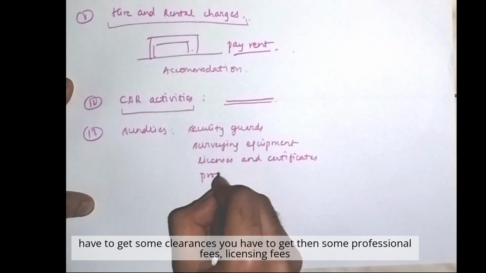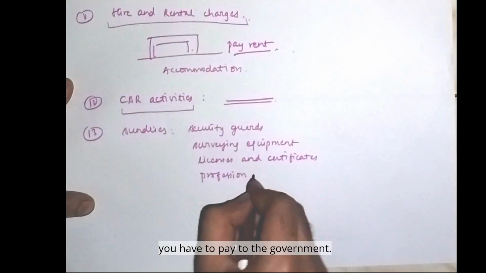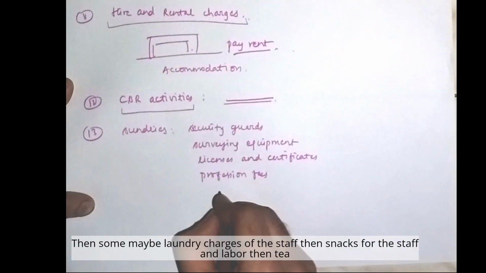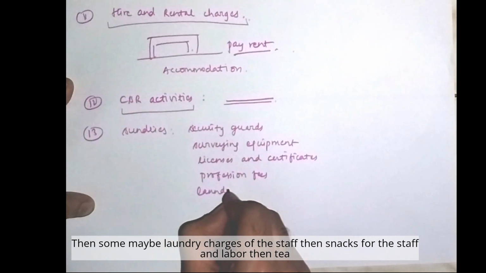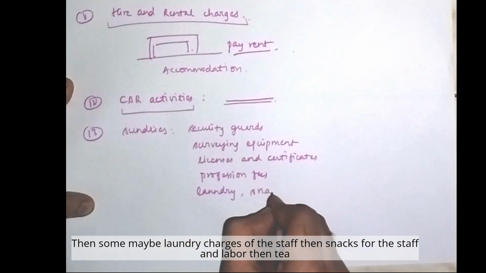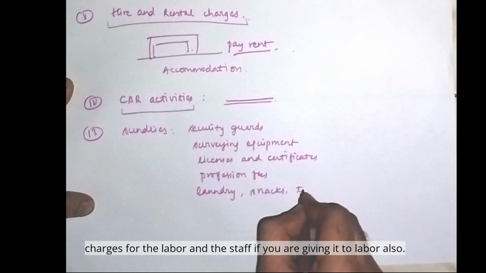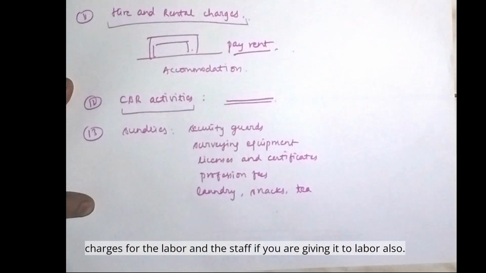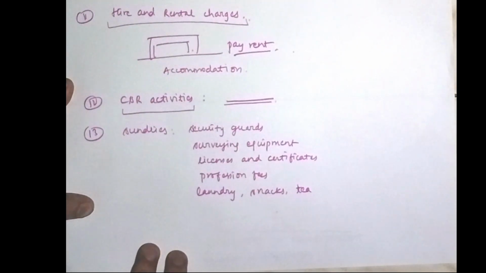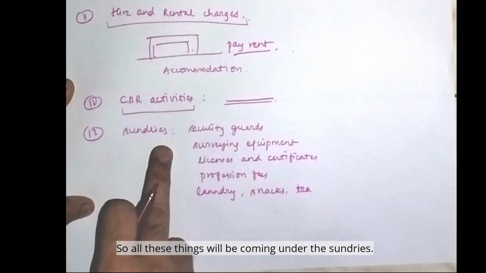Then some professional fees, licensing fees you have to pay to the government. Then maybe laundry charges of the staff, then snacks for the staff and labor, then tea charges for the labor and the staff if you are giving it to labor also. So all these things will come under the sundries.